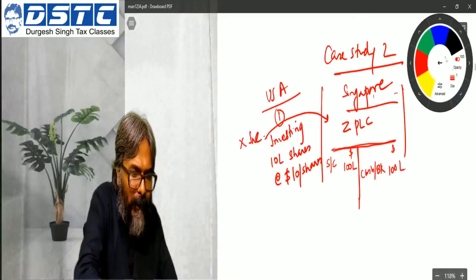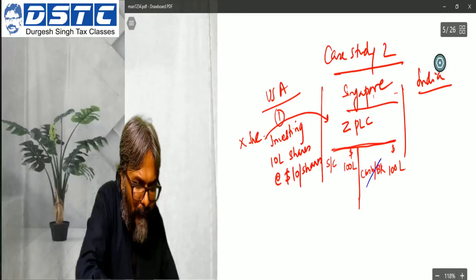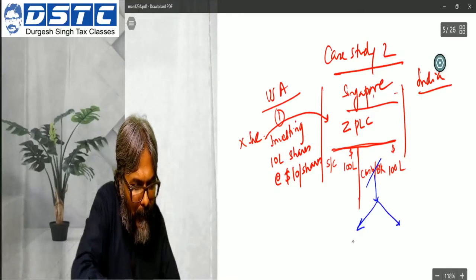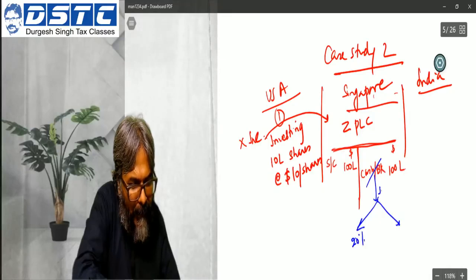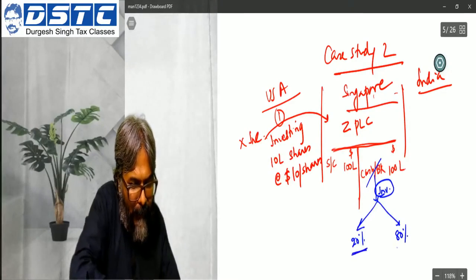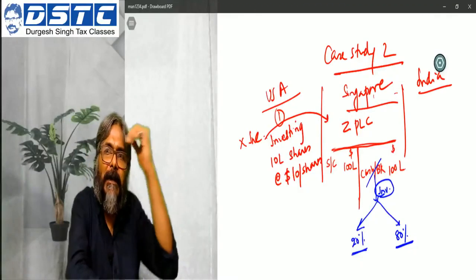Now what is this company going to do? They are going to use this cash and bank, say for example, in a 20% and 80% kind of ratio.